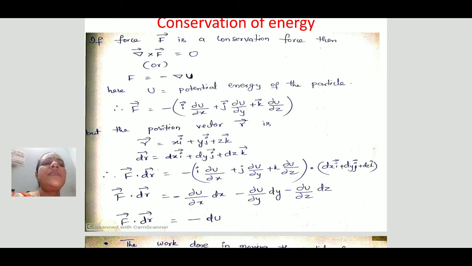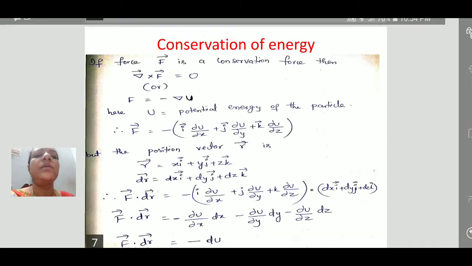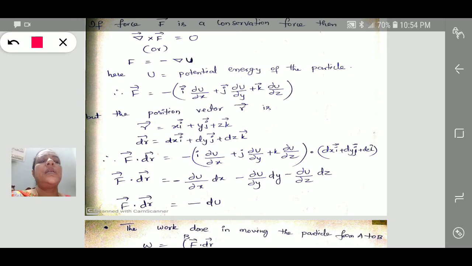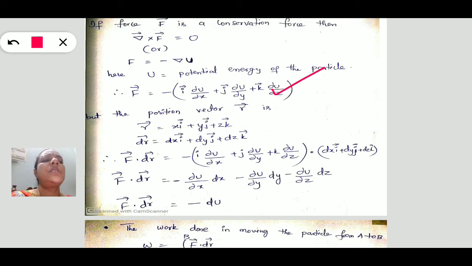If F is a conservative force, its curl must be equal to 0. Again, F can be written as minus the gradient of potential energy. Here r is the position vector.